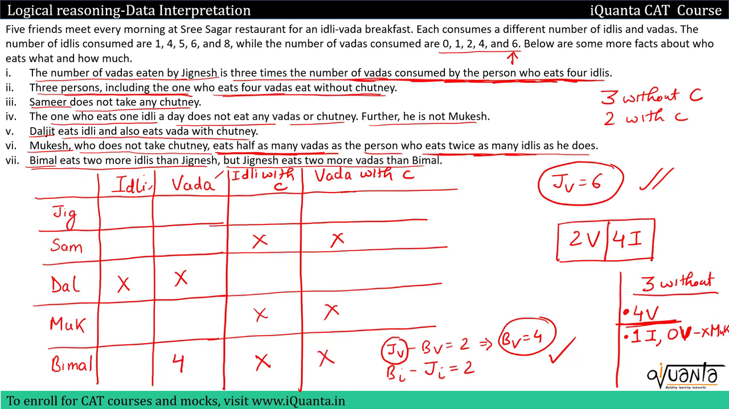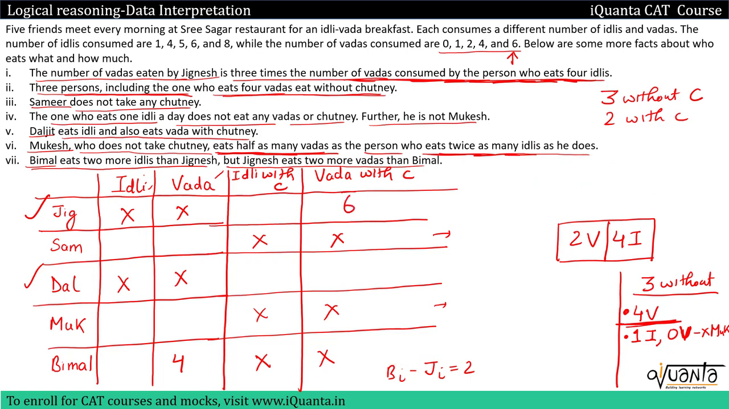So now Jignesh will be eating with chutney, because we have found the 3 persons who are eating without chutney. They are Samir, Mukesh and Bimal. So Jignesh and Daljit will be eating with chutney. So for Jignesh without chutney, I'll put crosses. I can assign 6 vadas to Jignesh now. Those will be with chutney. So I'll write 6 over here.